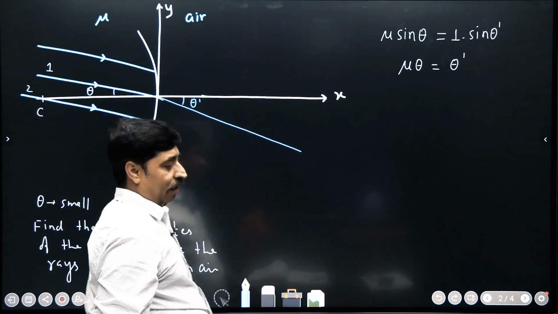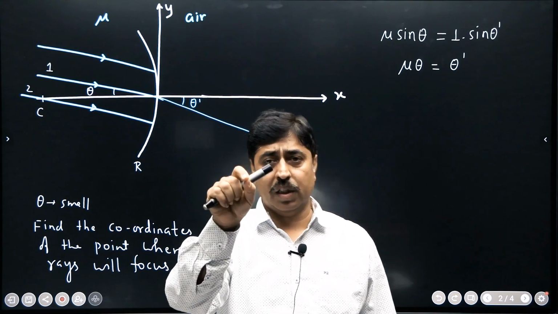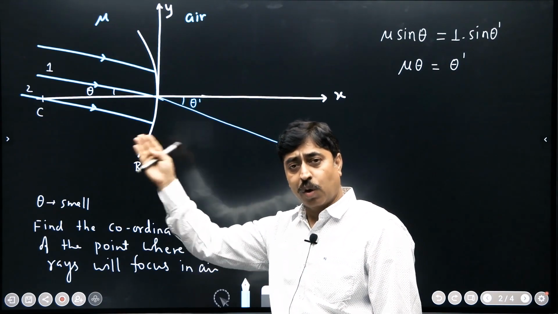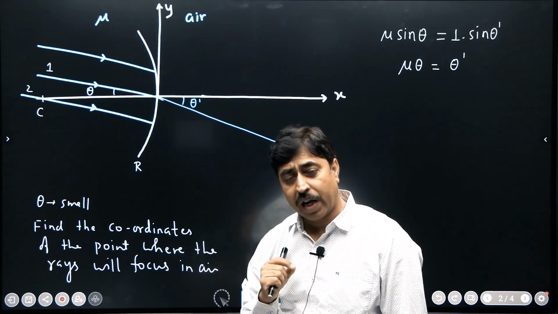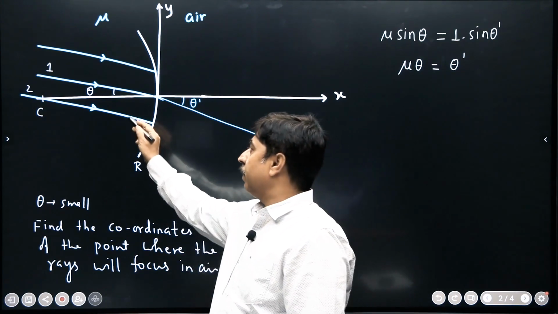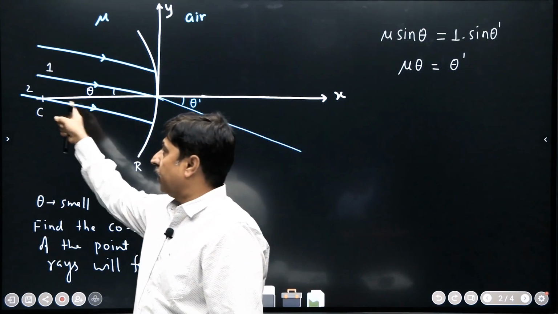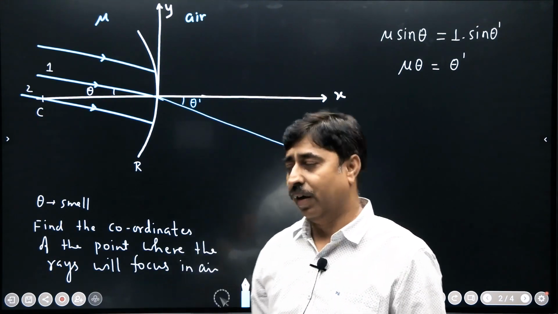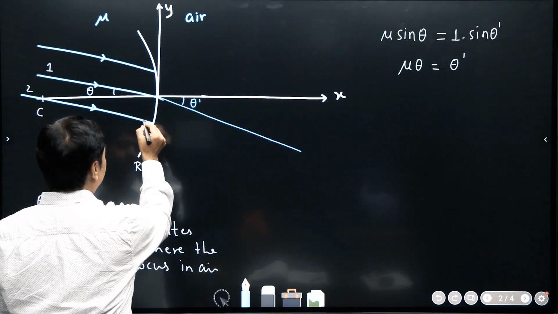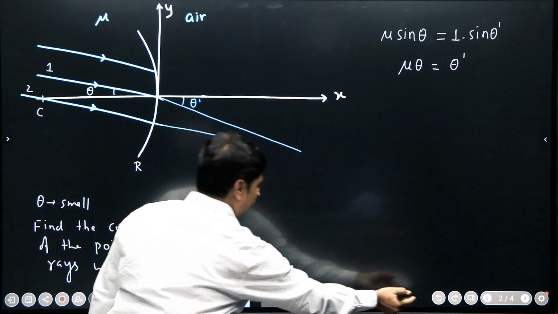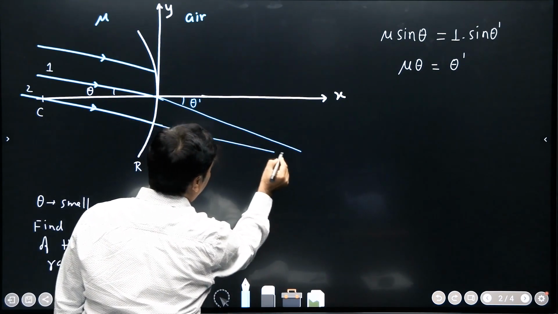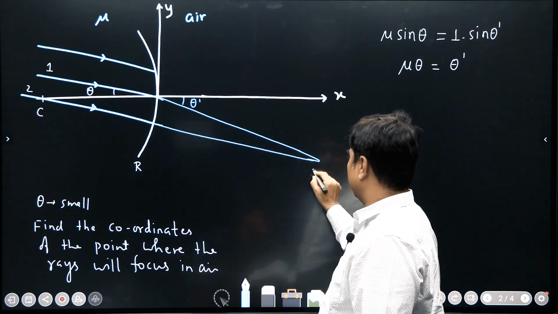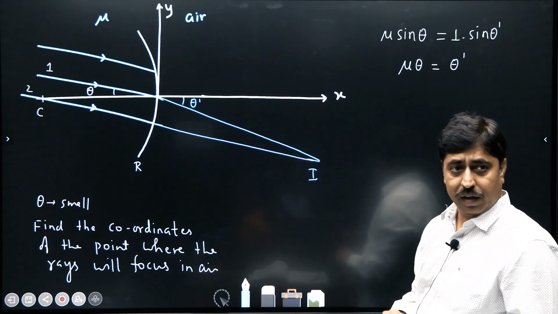Now what will happen to the second ray? This particular ray is passing through the center of curvature, which means the ray is normal to this refracting surface. So the angle of incidence is 0. This ray itself is along the normal. This blue line is passing through the center of curvature of the curved surface. So this ray will pass undeviated. You can just extend this ray, and these two rays will meet somewhere in air, and that is the image point. This is the image point. Let me call the image point as I.